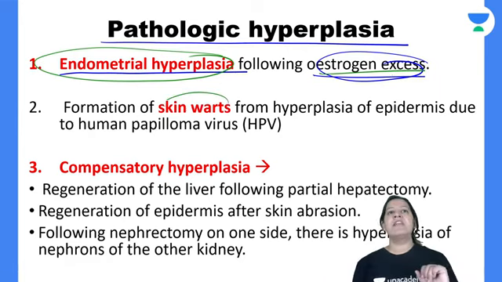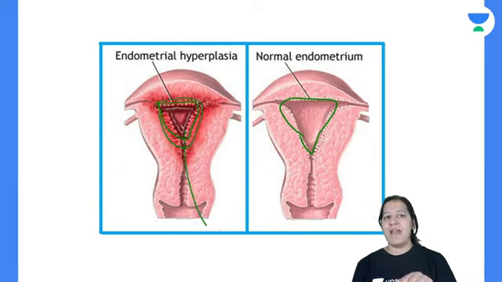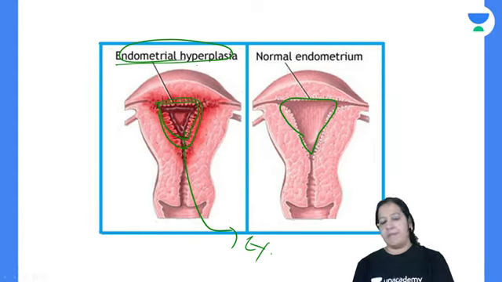The second is skin warts. Here the stress is HPV virus. So this is skin. This is endometrium. Can you see? This is normal single layered, and this is multi-layered. It becomes multi-layered, and it will result in excessive bleeding because of estrogen axis. The disease is known as endometrial hyperplasia.